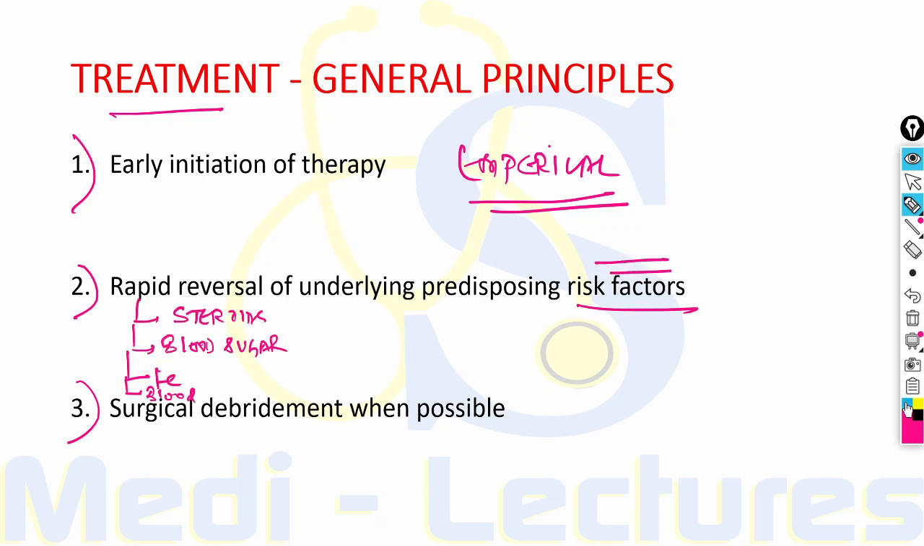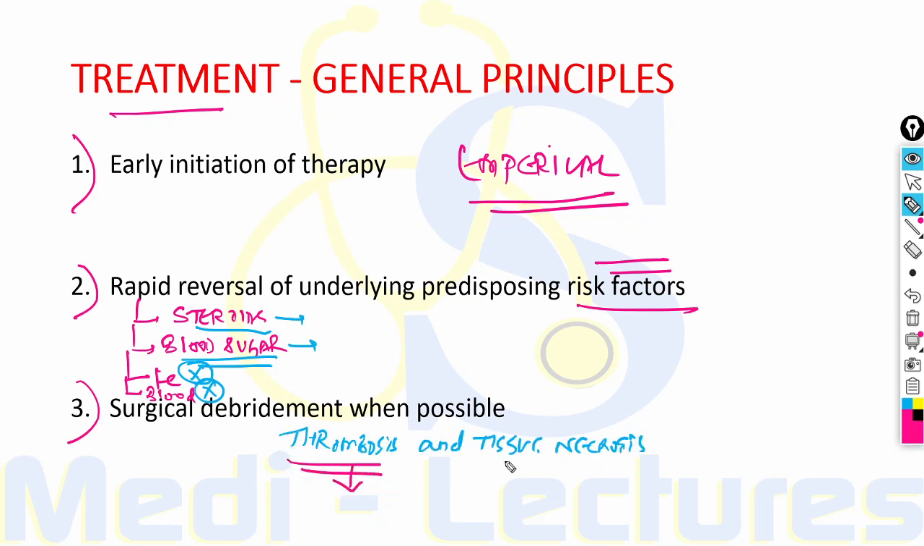So the risk factors should be avoided, like steroids should be avoided and tapered whenever possible. Blood sugar should be controlled, and we should restore euglycemia and normal acid-base status. We have to avoid iron administration and blood administration because these can lead to increased iron and increased fungal survival. Surgical debridement whenever possible should be done because in mucormycosis there is blood vessel thrombosis and tissue necrosis. So surgical debridement can open these blood vessels and remove the necrosed tissue, which is the focus of the infection. It therefore increases the vascularity.